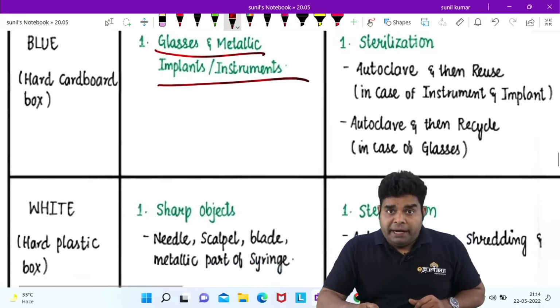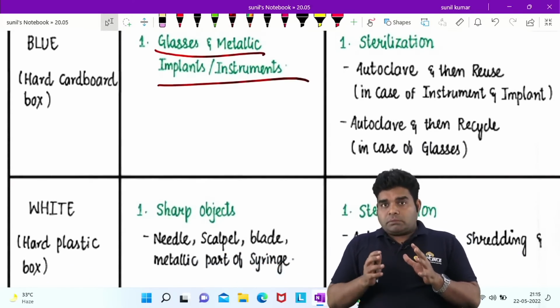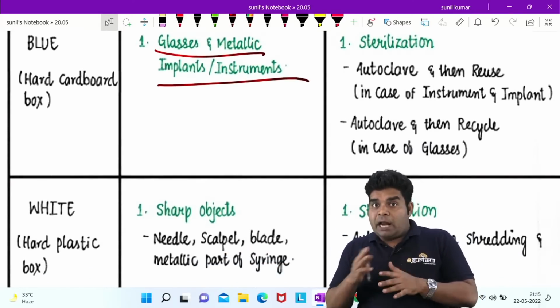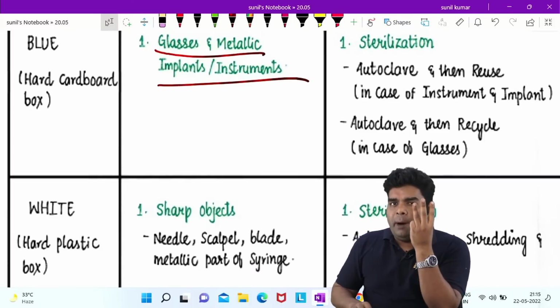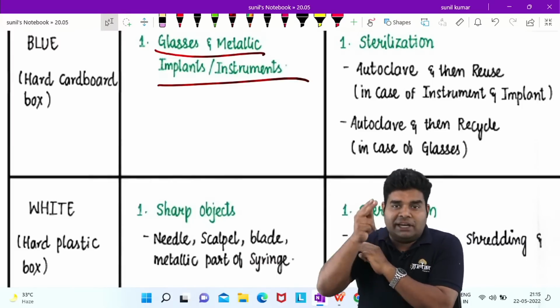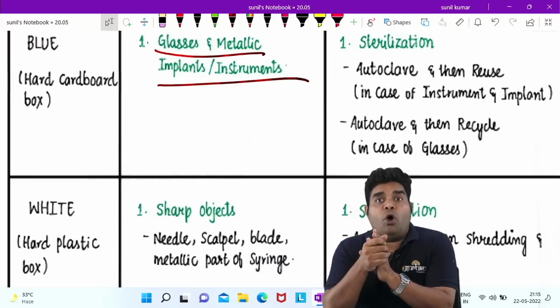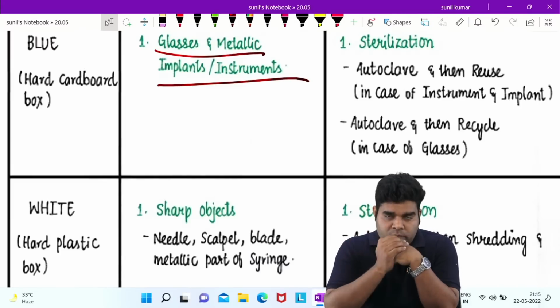Of course, in white, remember, many of us get confused. We think metallic sharp instruments go in white. No, in white, you can simply read about 3 things only. One is all the surgical blades. Second is all the needles. Third is all the sutures.